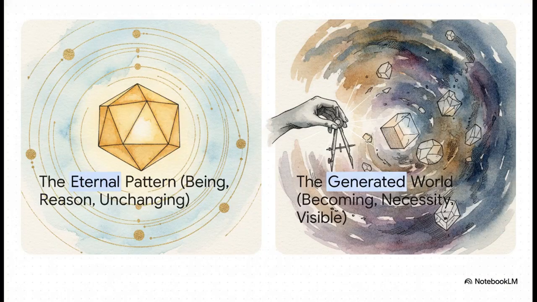This sets up the fundamental duality woven throughout the entire text. On one hand, we have the eternal pattern. This is the realm of pure being, reason, and unchangeable divine causes. But on the other hand, we have the generated world, the visible, tangible reality we actually live in, which is defined by constant becoming, necessity, and just messy material flux. The Demiurge essentially takes that perfect, undivided eternal pattern and uses it as a template to shape our chaotic, divisible, generated world. So, how exactly do you build a world soul?